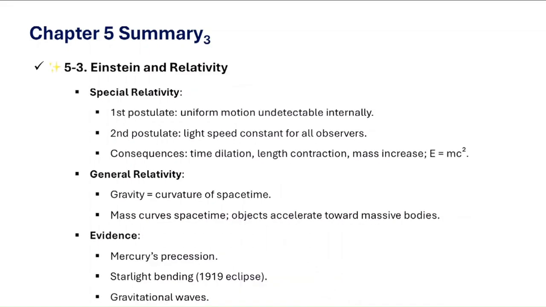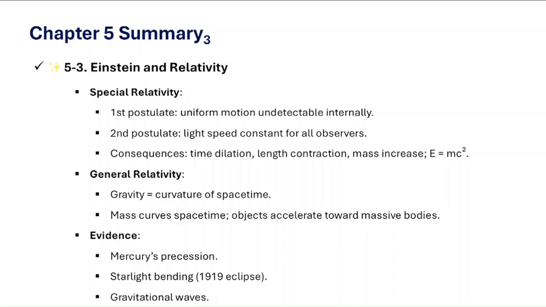Finally, section 3 showed us how Einstein extended our understanding. Special relativity revealed that time, space, and mass behave differently at high speeds. But in contrast, general relativity described gravity as curved space-time. So observations like Mercury's orbit and starlight bending confirmed these ideas. So Einstein built directly on Newton's work, showing that the universe behaves in predictable yet fascinating ways.